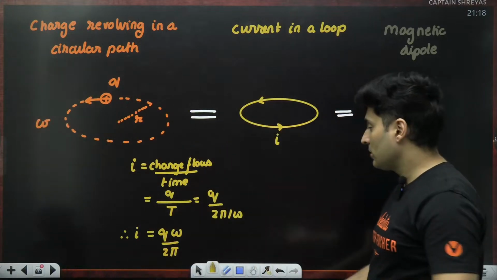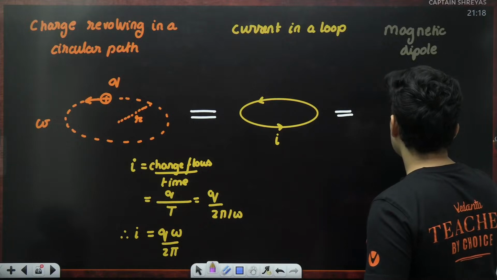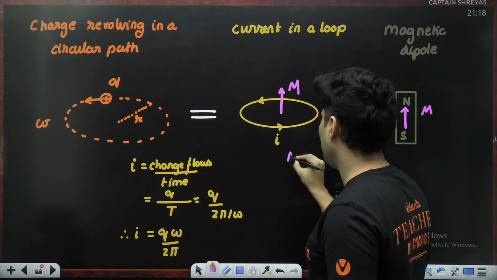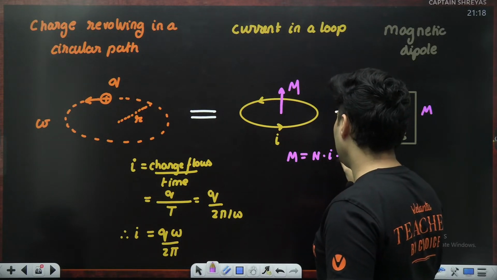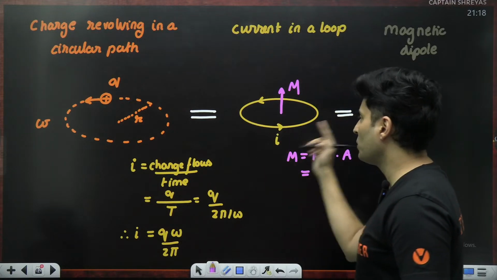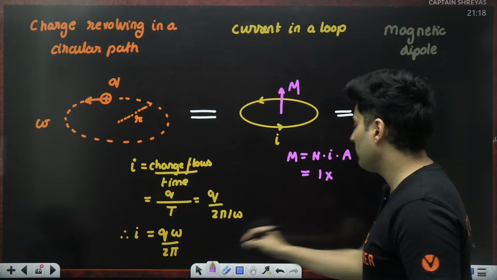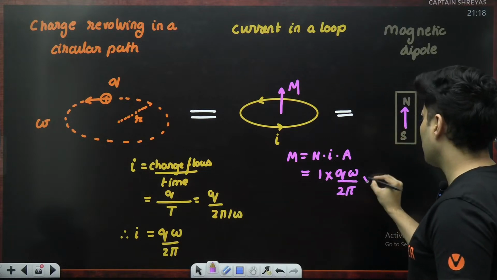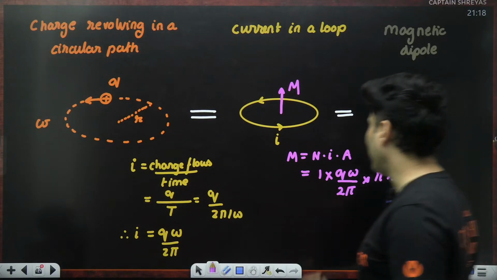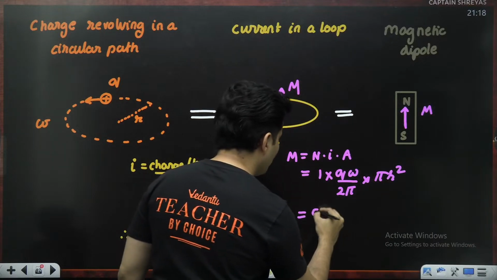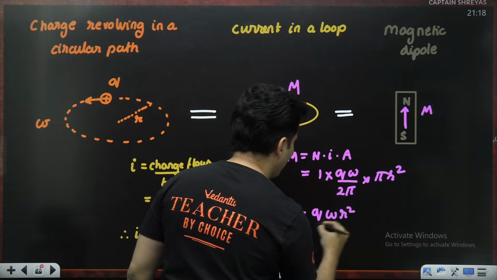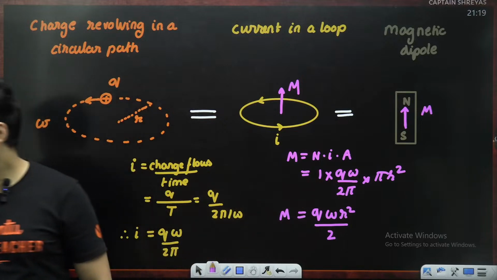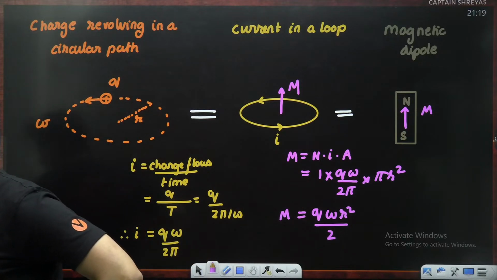But we also know there is magnetic moment. We can find that particular magnetic moment using the formula number of turns into current into area. What is the number of turns? It's going around once, so 1. What is the current? We just figured it out. It was q omega divided by 2 pi. What is the area? It is nothing but pi r square. Cancel that pi and pi. You will be left with q omega r square divided by 2. That's the magnetic moment. Is that right, everyone? Magnetic moment is q omega r square by 2.